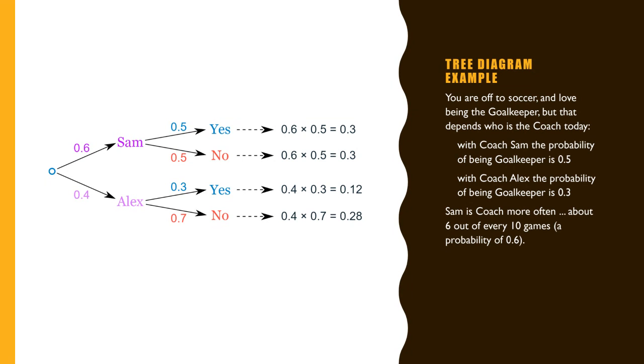So if we add all these probabilities, it should come to 1. It is to verify that we are doing the problem correctly. So 0.3 plus 0.3 is 0.6, 0.12 plus 0.28 is 0.4. So it is 1, so it is correct.